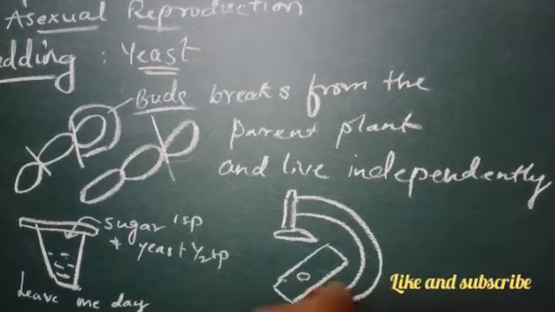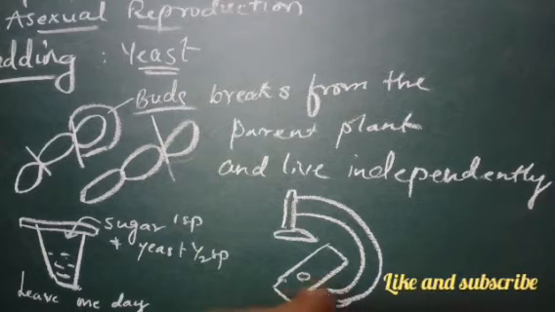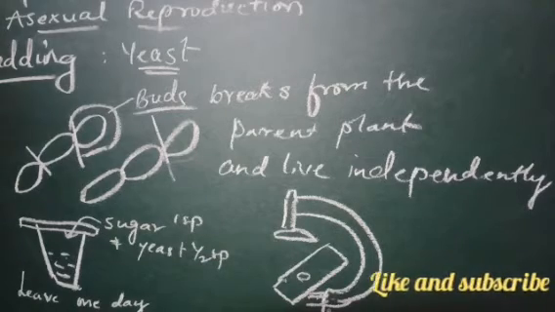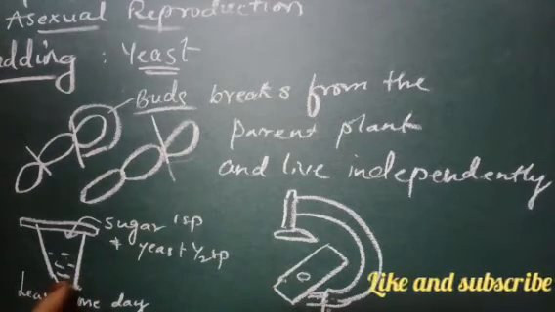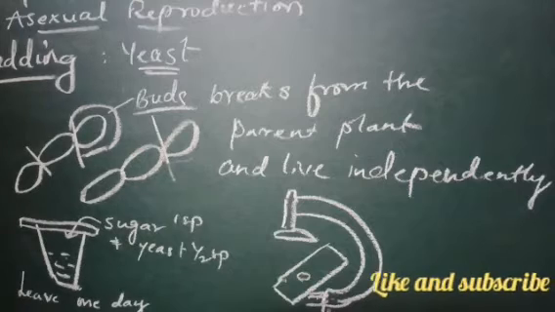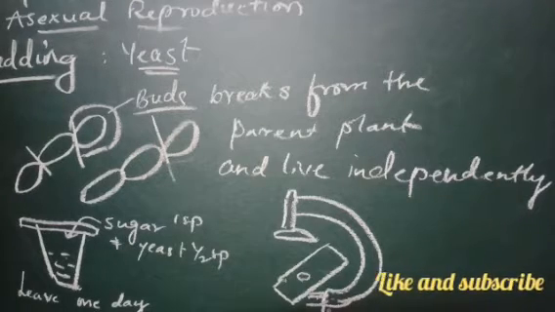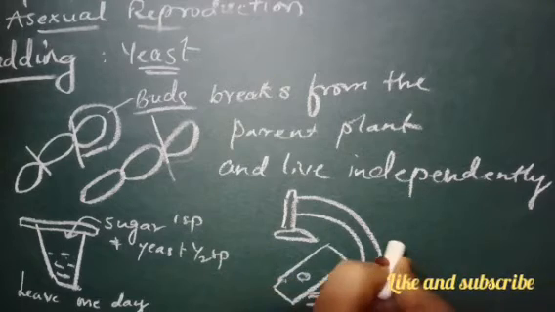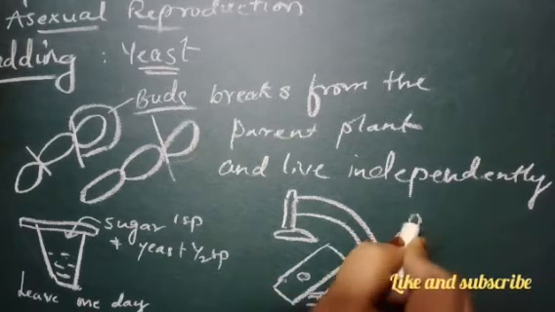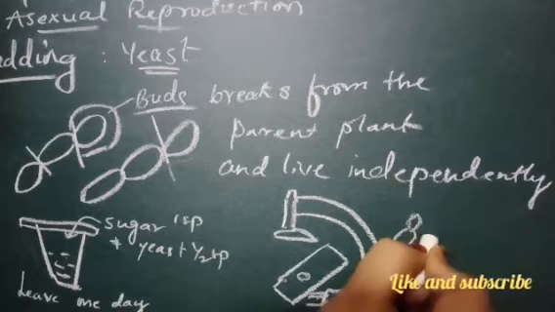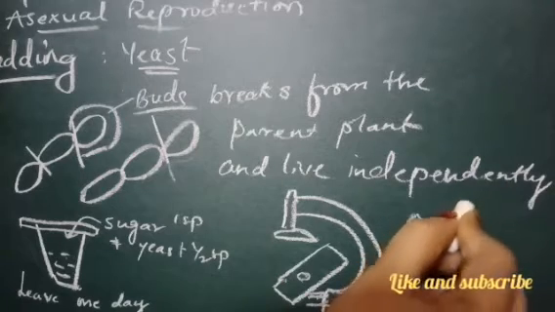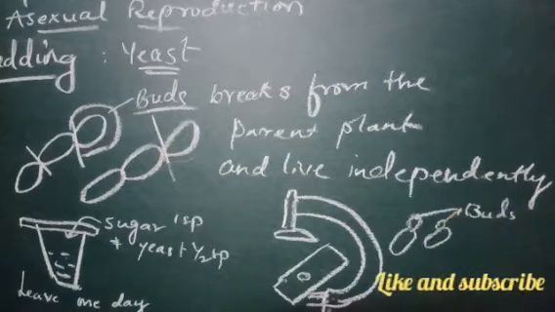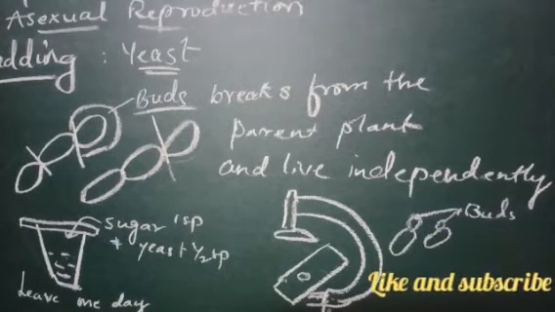We can see that the yeast cells which we kept in the tumbler look like water bubbles with new ones growing on them. So these are called buds.